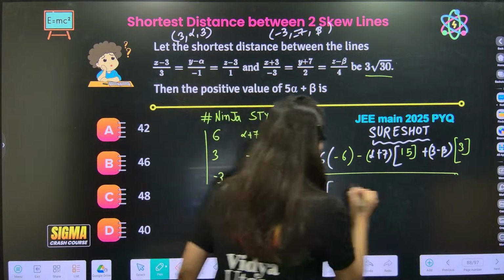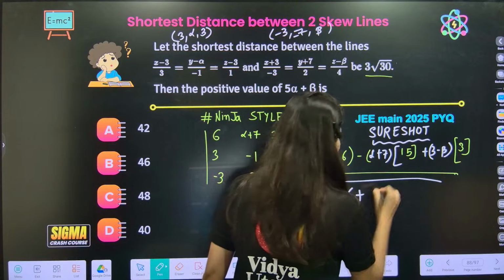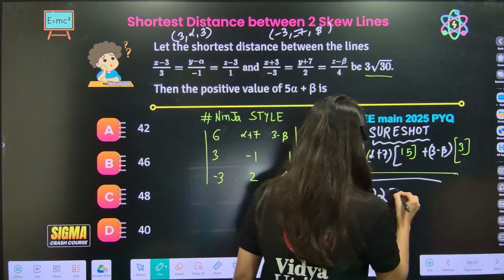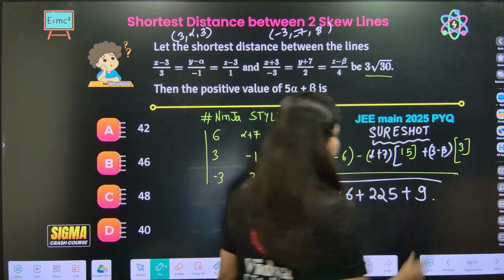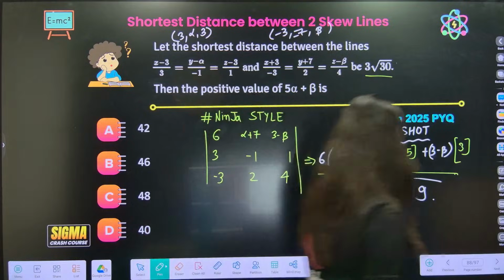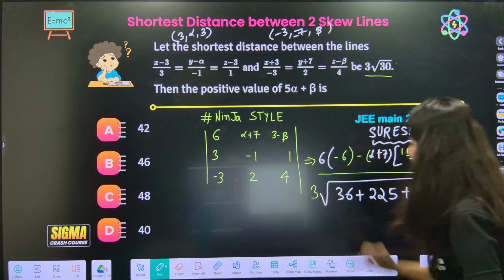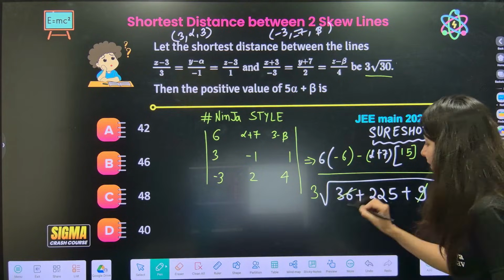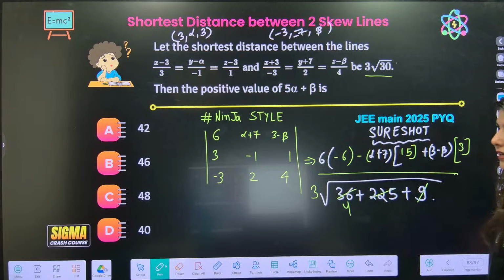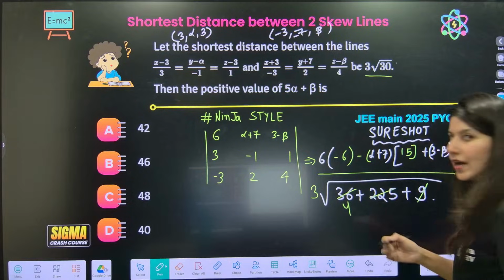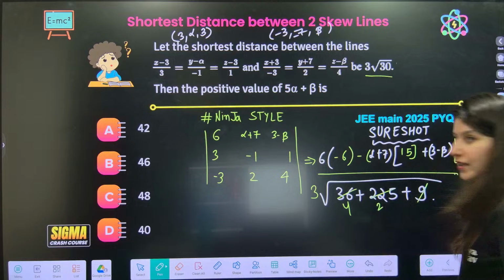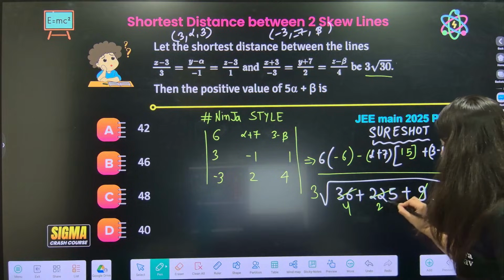Yes, absolutely. Now square root of 36 plus 15 square, which is 225, plus 9. If I take 9 common, it will come out as 3. 9 4s are 36, 9 1s are 9, 9 2s are 18, and 9 5s are 45.